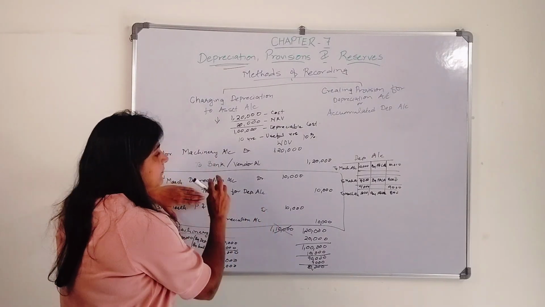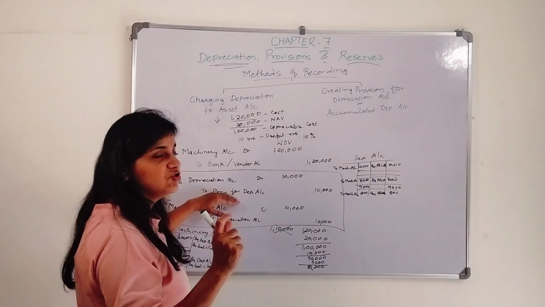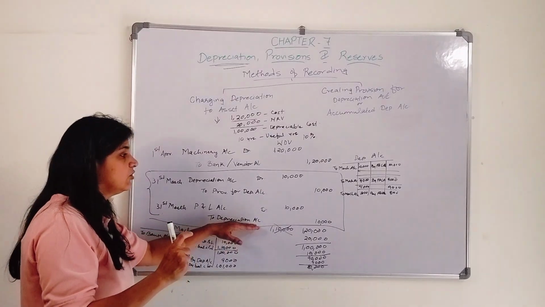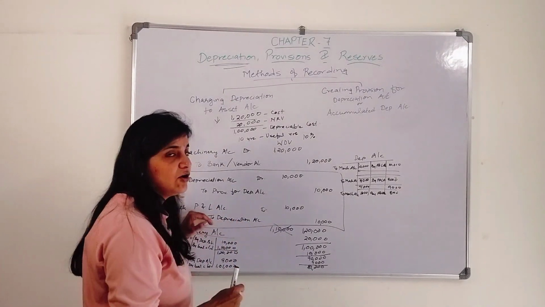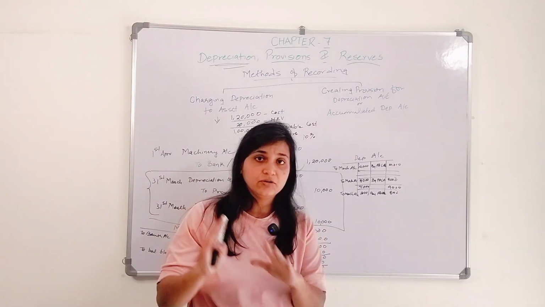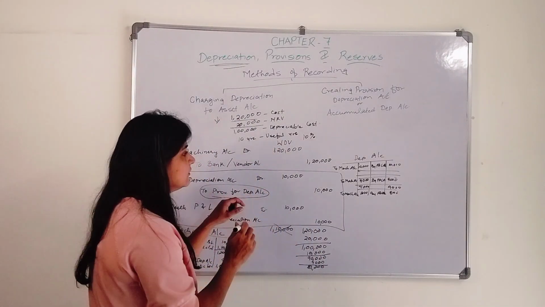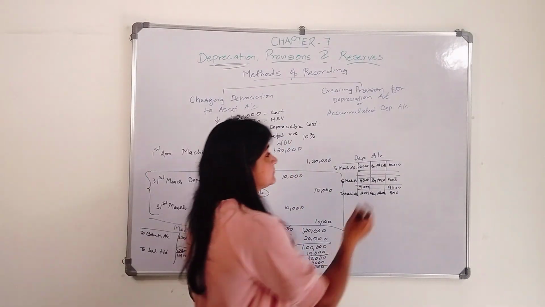Second entry will be depreciation account debit 10,000 to provision for depreciation account. Depreciation account, again we will close it, transfer it to profit and loss account. Profit and loss account debit to depreciation account. Now where we are going to record this provision for depreciation, there are two options.